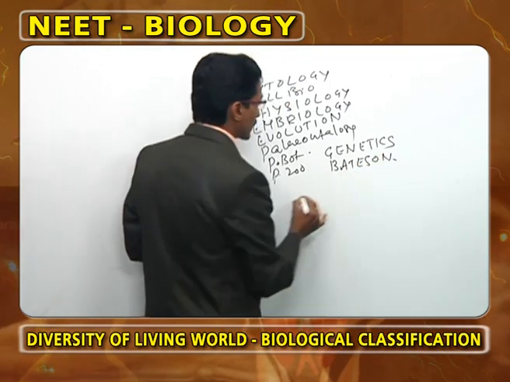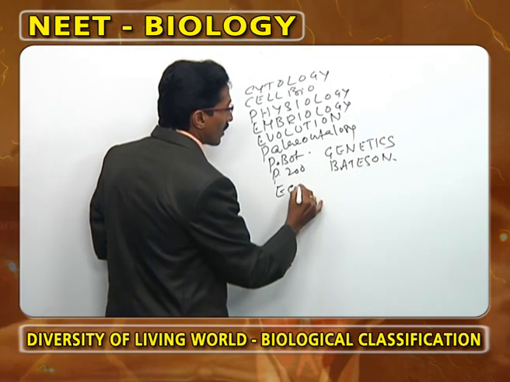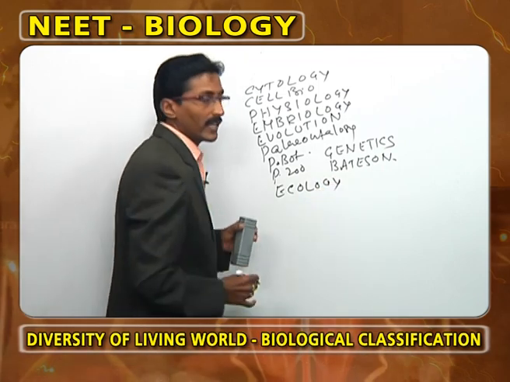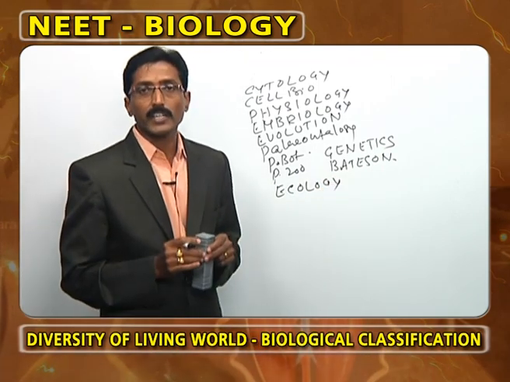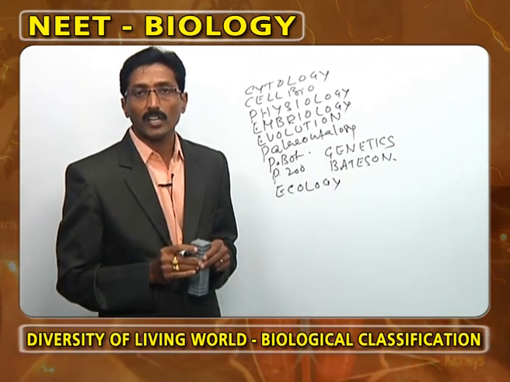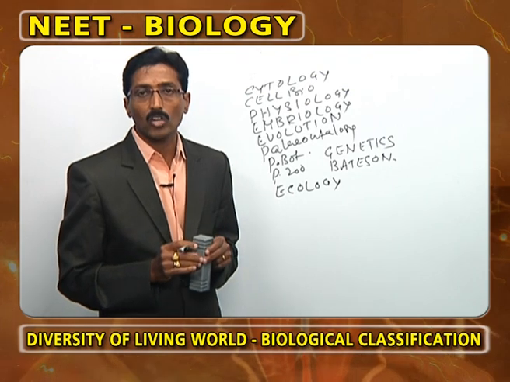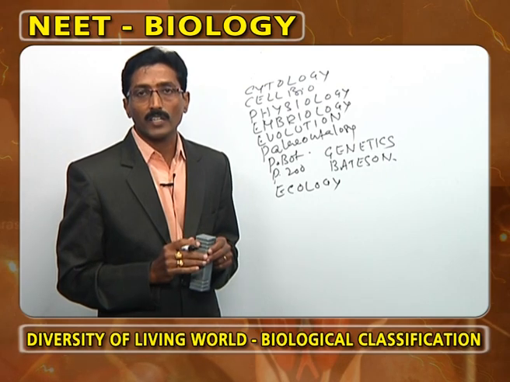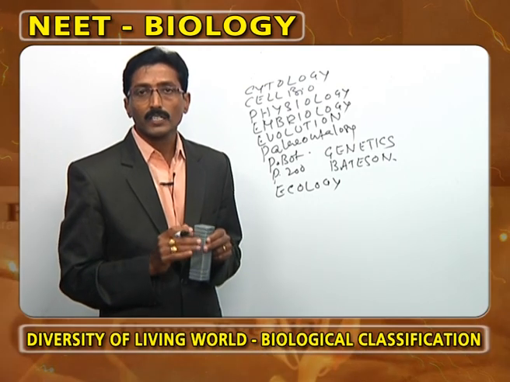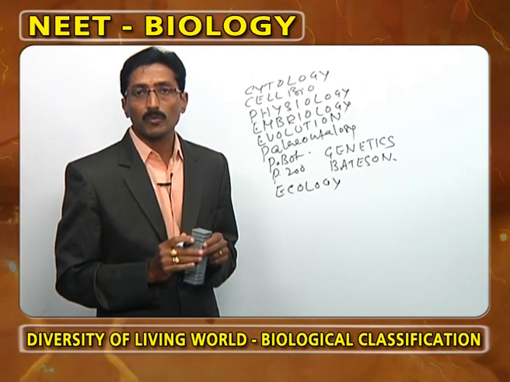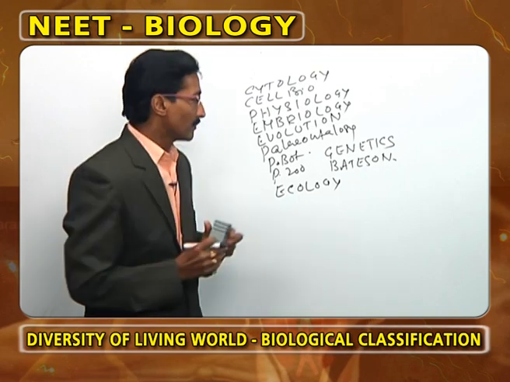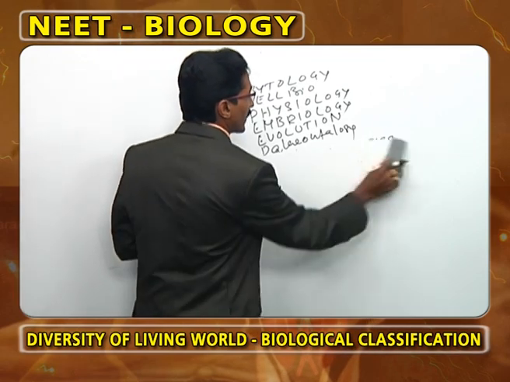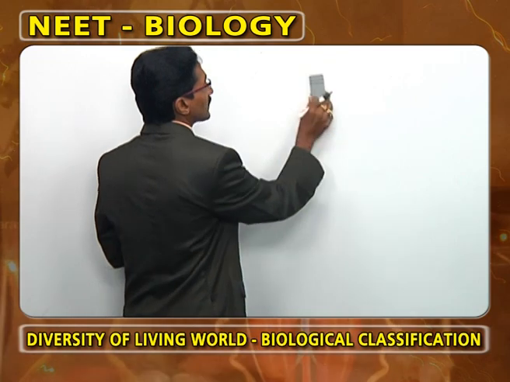Now genetics is followed by ecology. What is meant by ecology? It is the study of relations between the living organisms and the surrounding environment, that we call ecology. What is the other name of ecology? Environmental biology. The word ecology was proposed by Ernest Haeckel. Now these are the important branches associated with zoology.